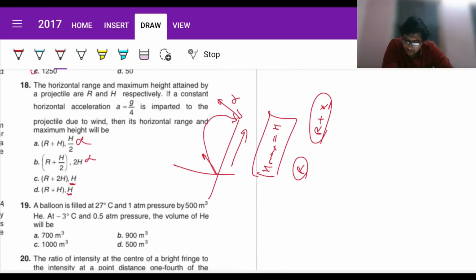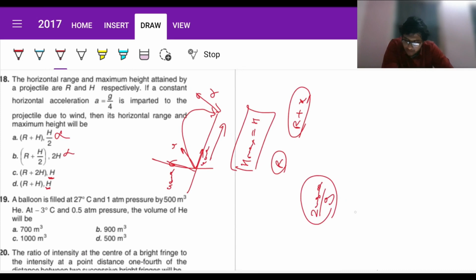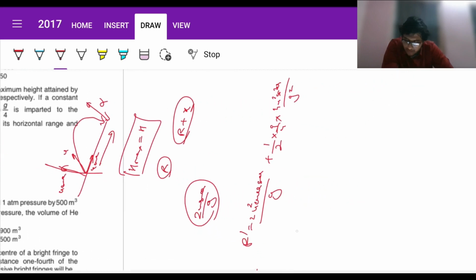Just use this: initially it was U, this is U sin theta, and this is U cos theta. Now time of flight is twice U sin theta by G. So R dash will be, S equals ut plus half at squared, U cos theta t plus half A t squared. Acceleration is G by 4, so plug it in, half into G by 4 into t squared, 4U squared sin squared theta divided by G squared. So this is going to give you your value.